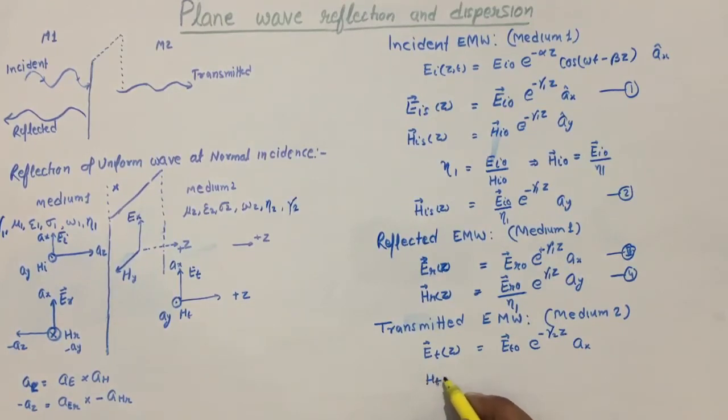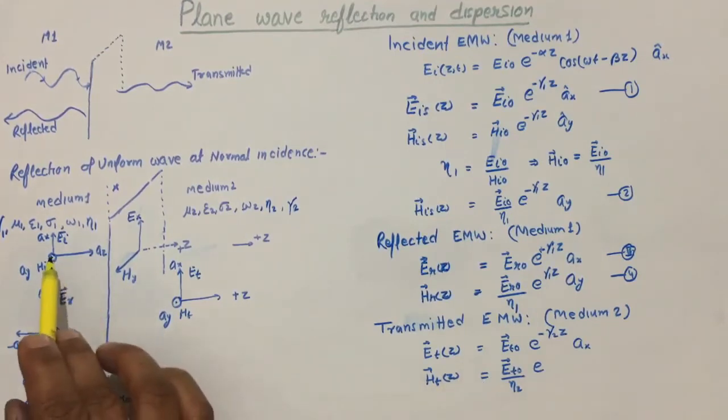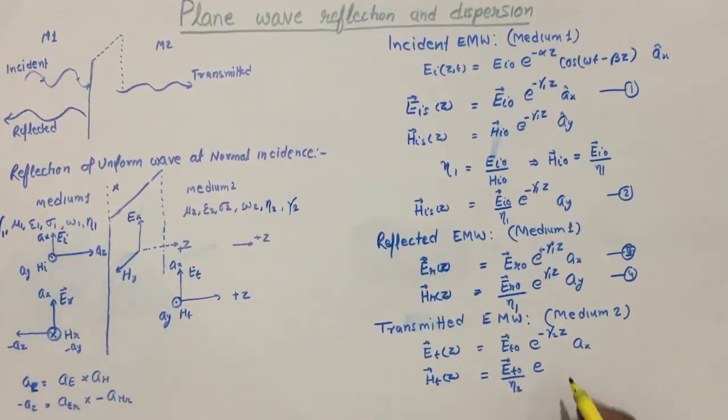Now the H component of the transmitted wave can be written as E transmitted divided by impedance 2 e to the power, it is following completely the incident wave in a different manner except the material.